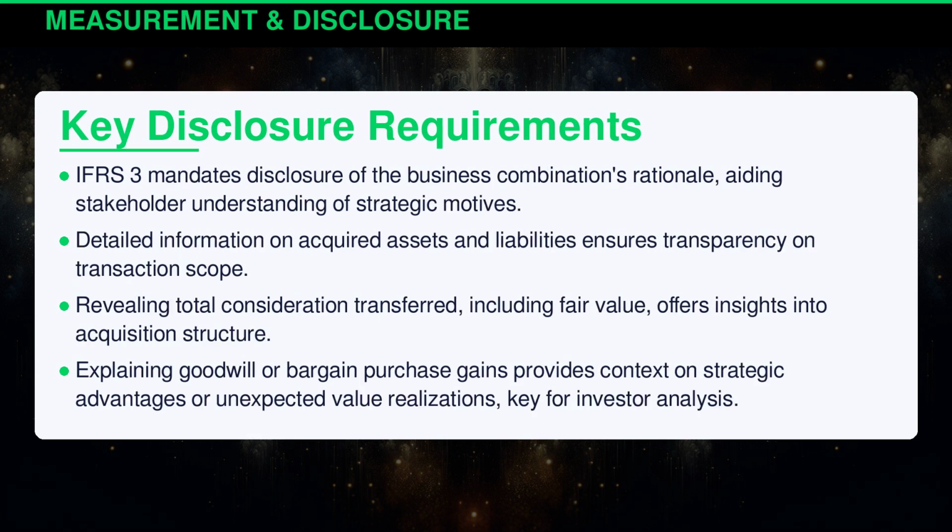International Financial Reporting Standards 3 mandates disclosure of the business combination's rationale, aiding stakeholder understanding of strategic motives. Detailed information on acquired assets and liabilities ensures transparency on transaction scope. Revealing total consideration transferred, including fair value, offers insights into acquisition structure. Explaining goodwill or bargain purchase gains provides context on strategic advantages or unexpected value realizations, key for investor analysis.